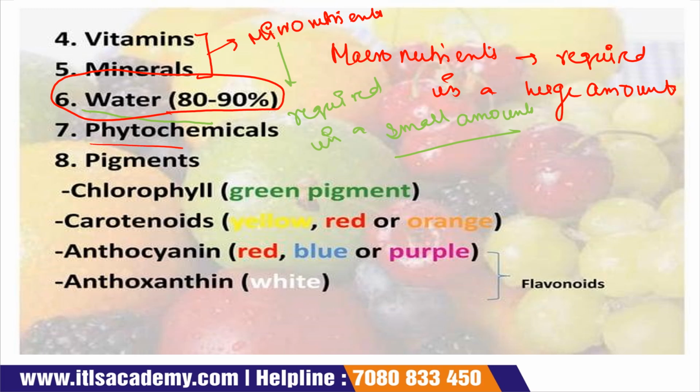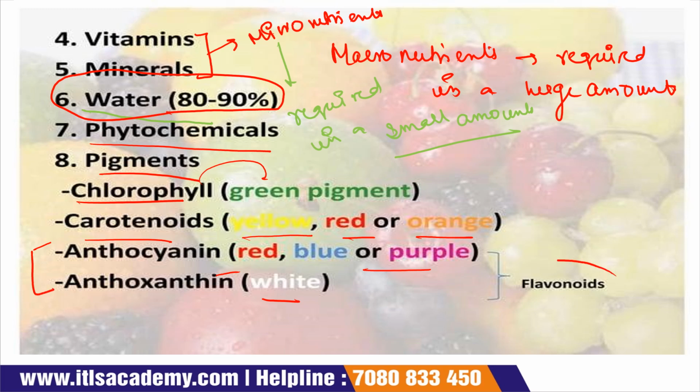Now phytochemicals are present, and pigments are present. In pigments, there is chlorophyll, which gives green color; carotenoids, which give yellow, red, or orange color; anthocyanin, which gives red, blue, or purple color; and anthoxanthin, which gives white color. Anthocyanin and anthoxanthin are also considered flavonoids.